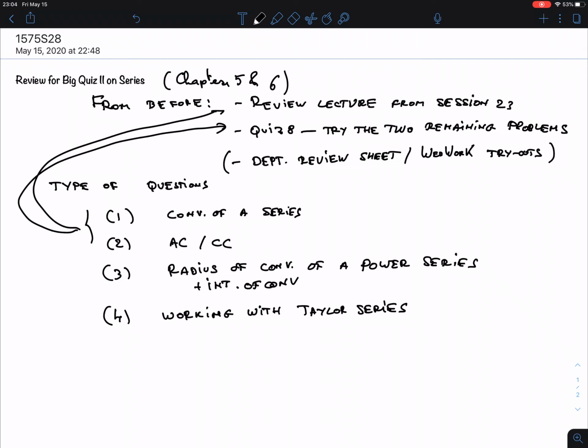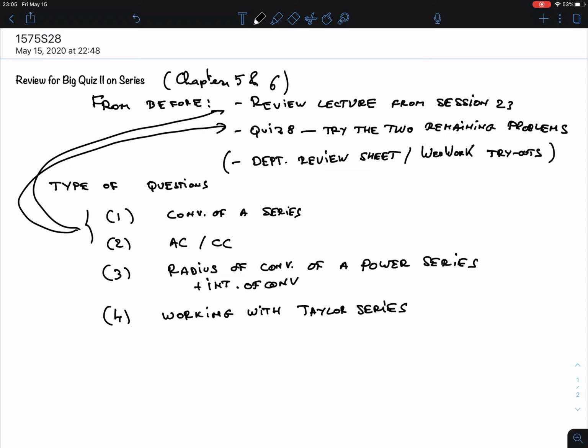There's also the departmental review sheet, which I do not really recommend because it's not full. It doesn't cover all the types of series that we've done, and also not the type that I will ask you. My own reviews and my own quizzes give a much better idea of what to expect. But of course, you can use them for extra practice.